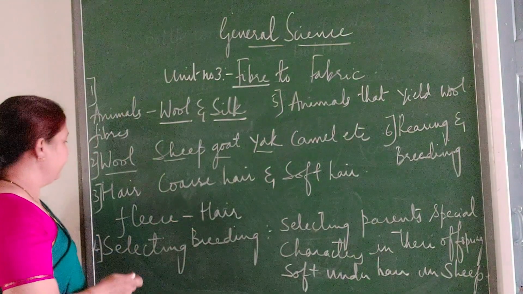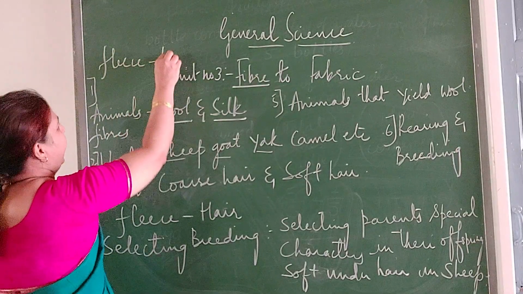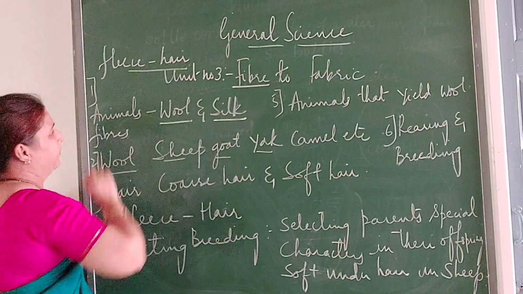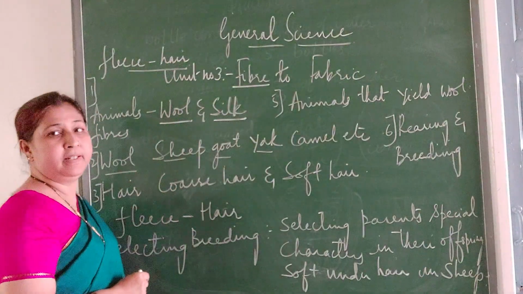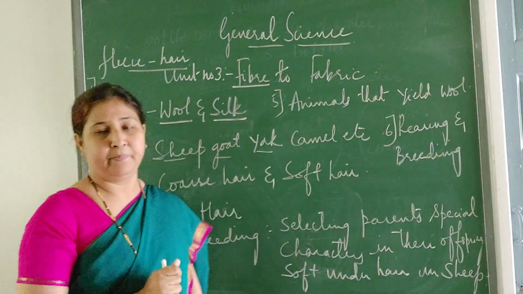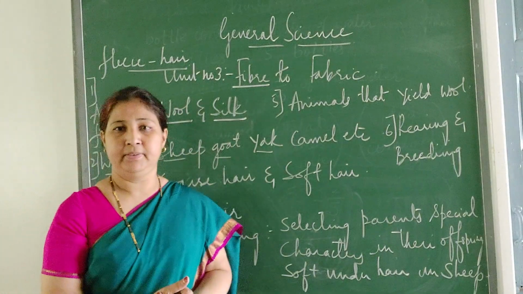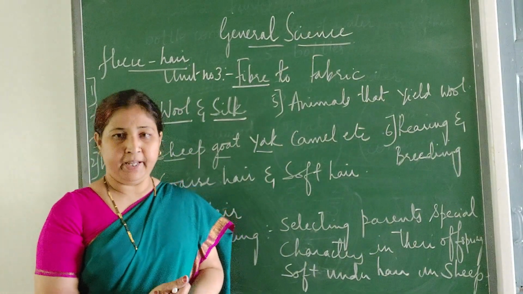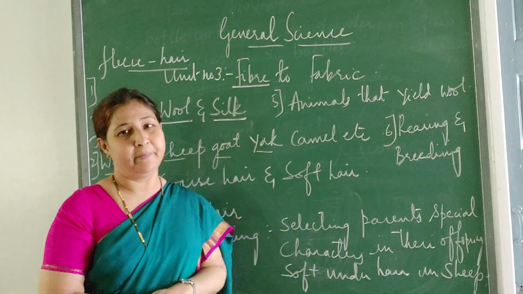Okay. So here, fleece. What is the meaning of fleece? Fleece means hair. So from that the wool is made. This fleece is also of two types. So here you have an activity. You see yourself on your body. You have hair on your arms, you have hair on your head, isn't it?